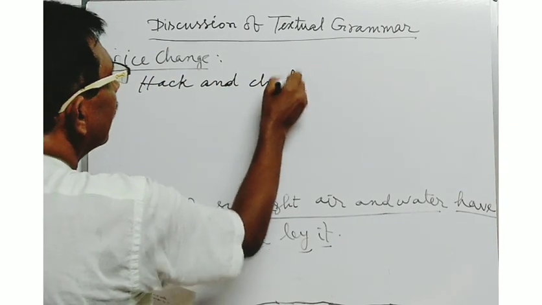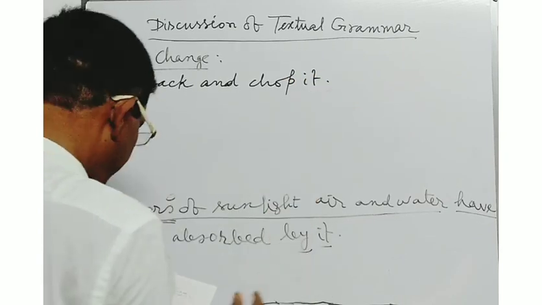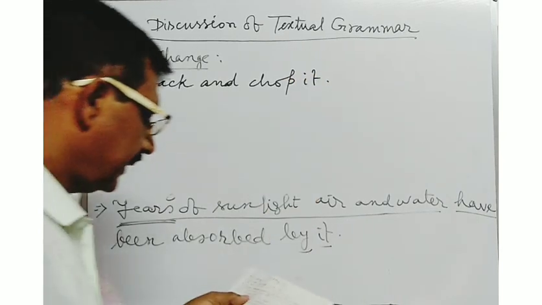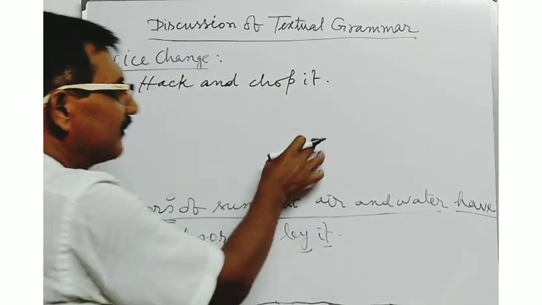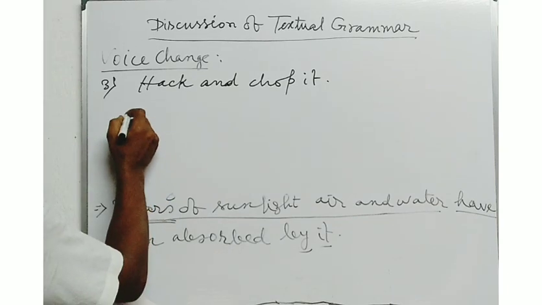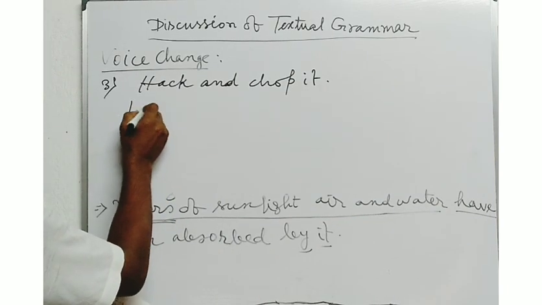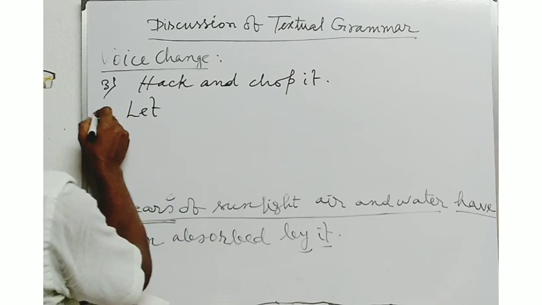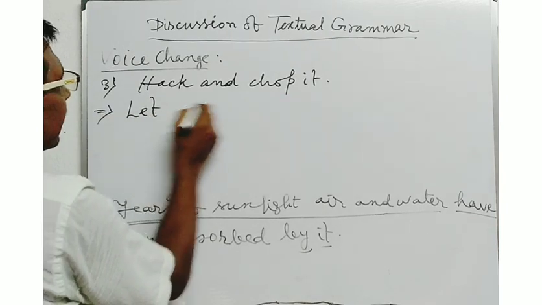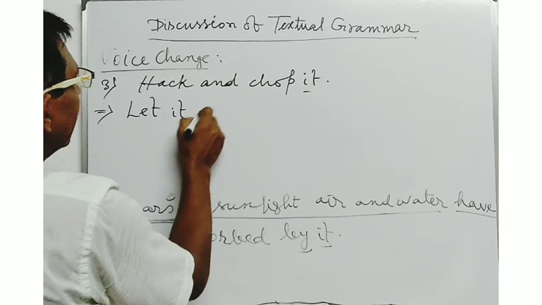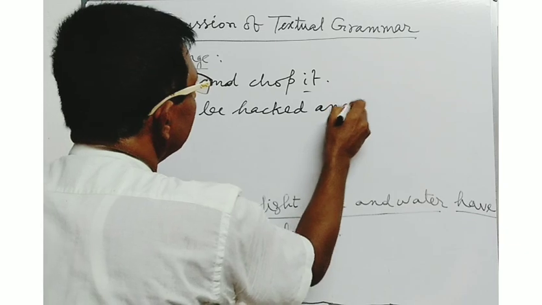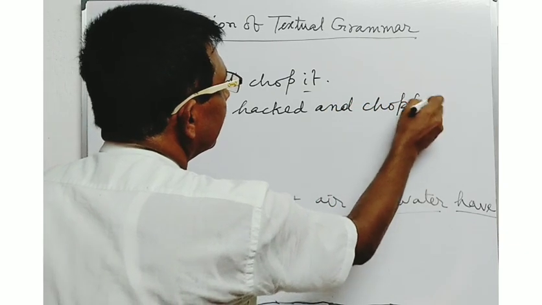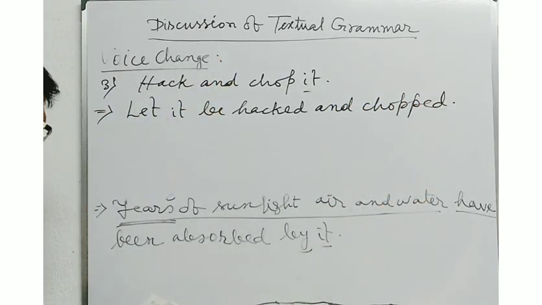This is the sentence used in the imperative sense. So at the time of converting it into passive form, you will have to write the sentence with let. The answer will be: let it be hacked and chopped. This will be the answer.